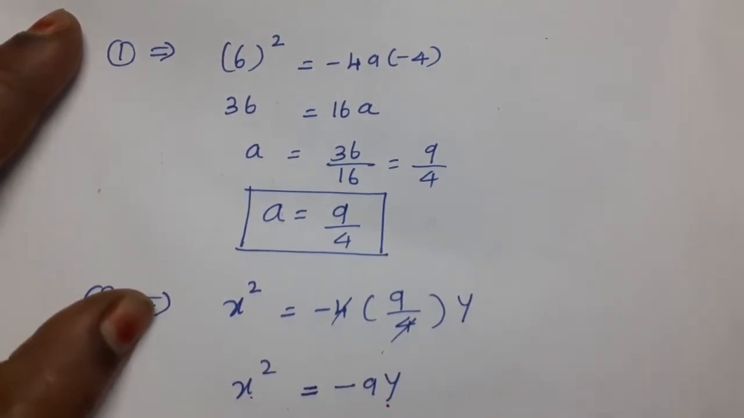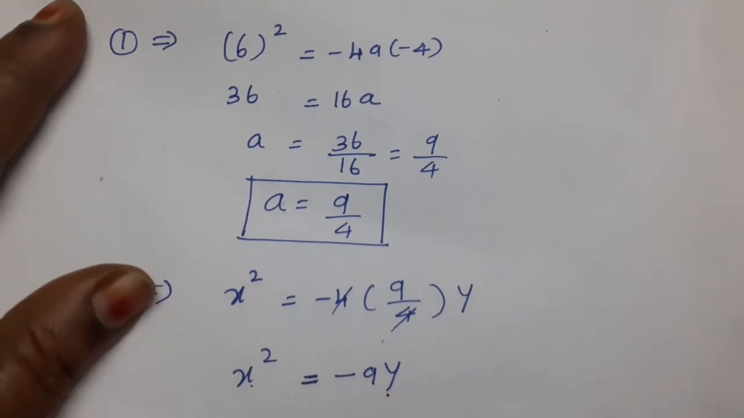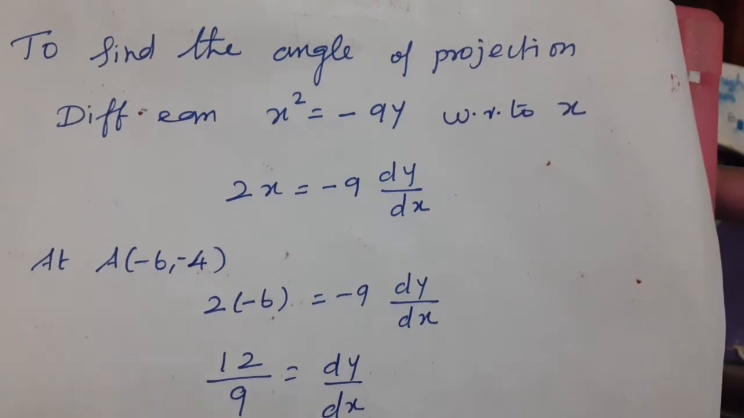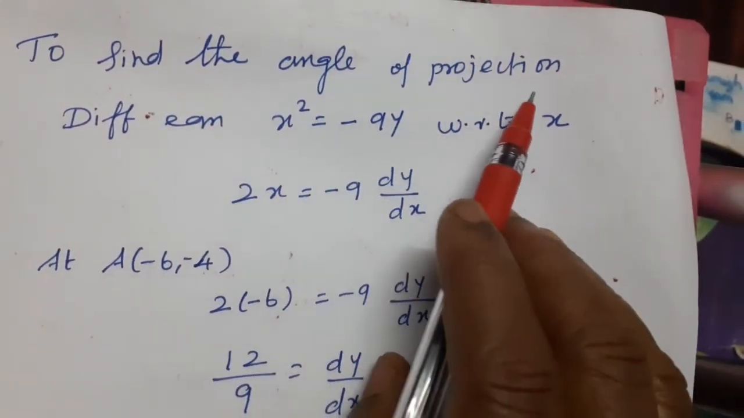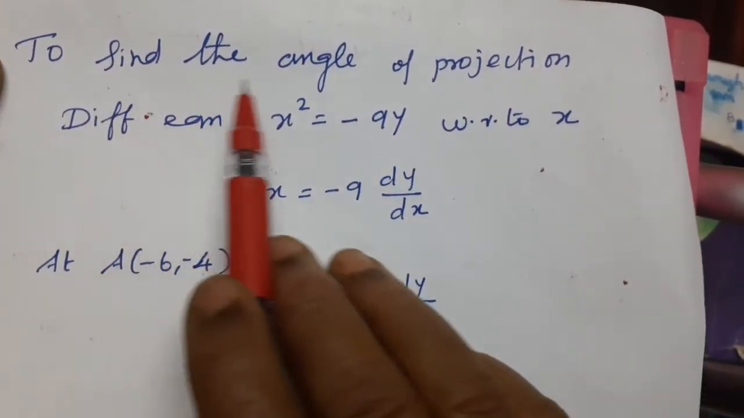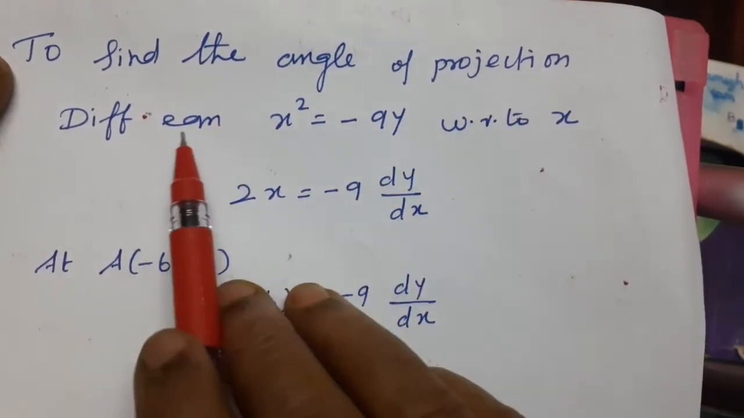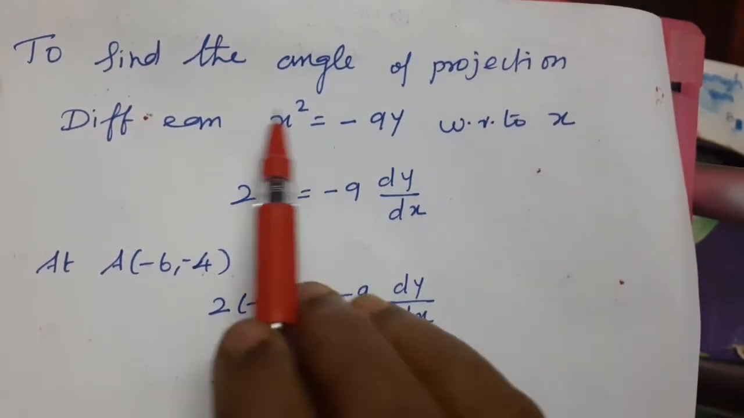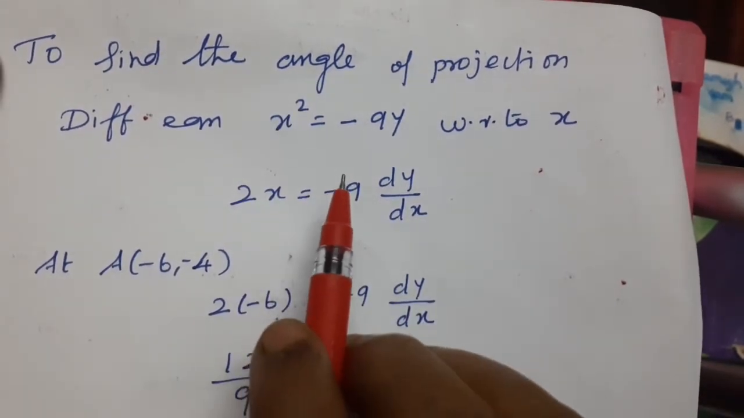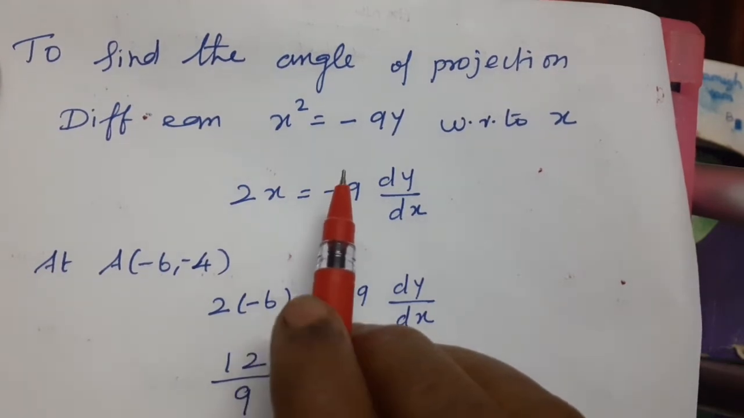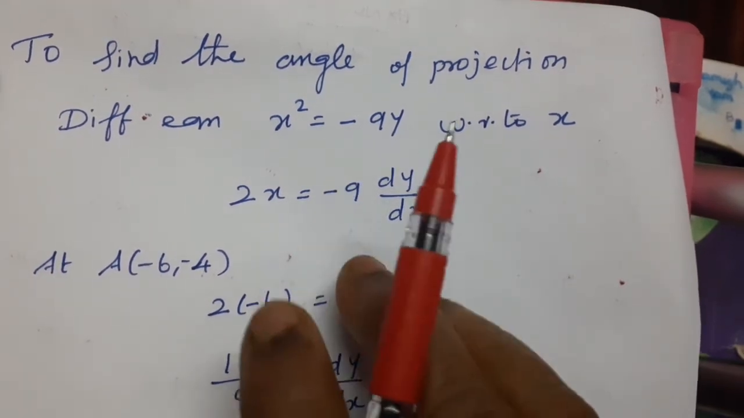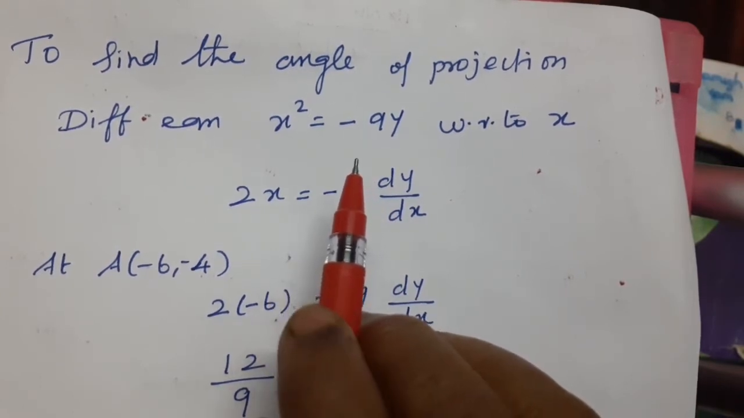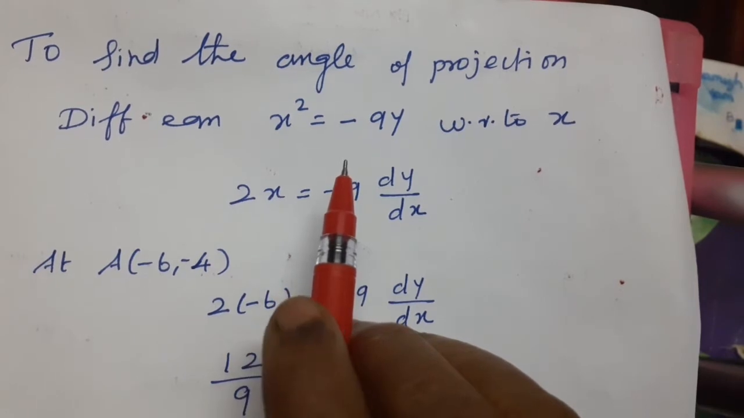Now we are going to find the angle of projection, not the x value or y value. The question is asking for the angle. To find the angle of projection, differentiate the equation x square equal to minus 9y with respect to x, because in differentiation you studied m equal to dy by dx. m is nothing but tan theta, studied in the 10th standard itself. We find the angle of elevation, m, using tan theta.